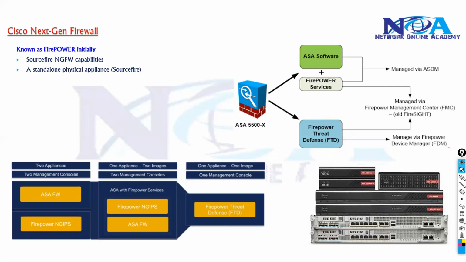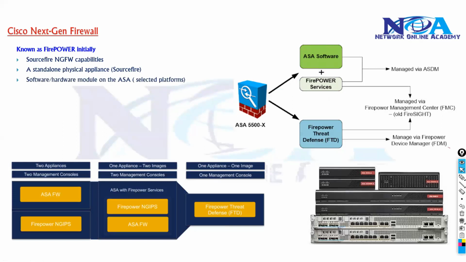Initially, Cisco's firewall was called Firepower. When we say Firepower, it's going to provide most of your next generation firewall features, like application visibility and all the URL filtering options. If I'm using only Firepower, it provides these features, and you can combine this with the existing ASA.